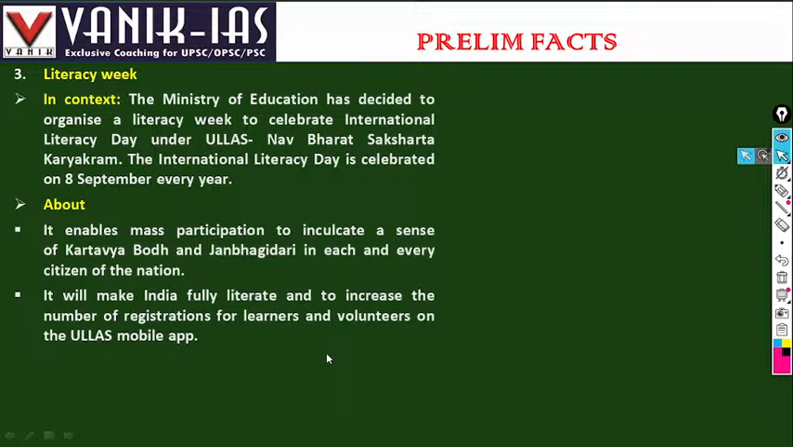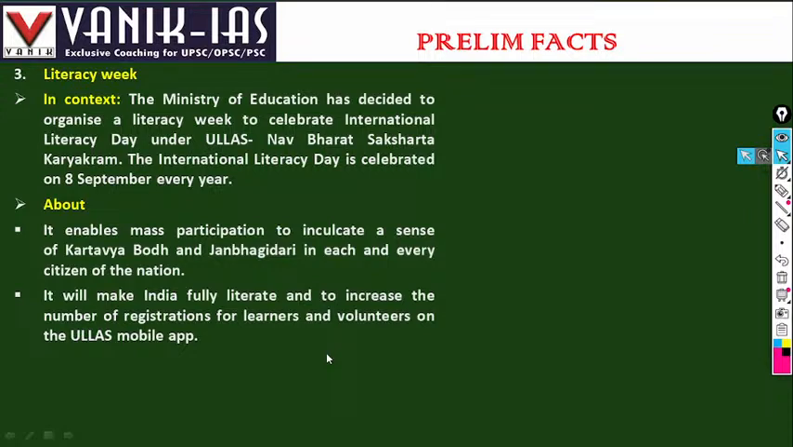Next topic is the Literacy Week. Ministry of Education decided to organize a Literacy Week to celebrate International Literacy Day, the ULAS Bharat Sakhyarata Karyakram. The International Literacy Day is celebrated on 8 September every year.